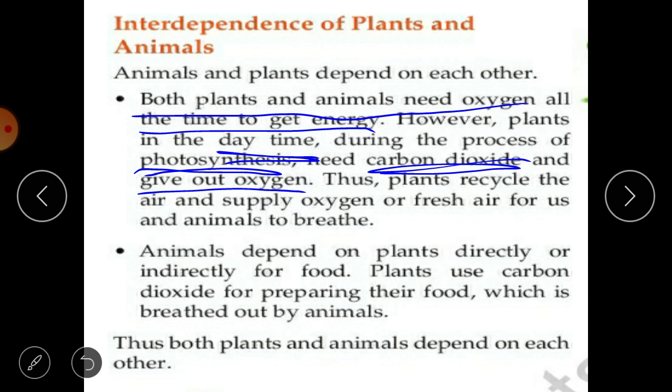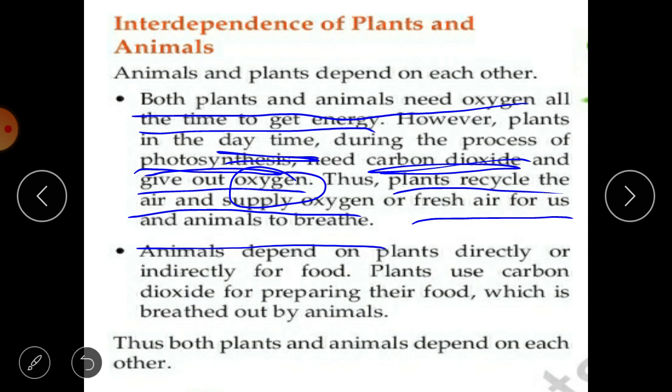At night time, plants also take oxygen to digest the food, to get energy from the food which they have prepared during daytime. My dear students, the food we eat, energy is released from that food only when oxygen is there. So at night time, plants also take in oxygen to digest or to get energy from the food that they have prepared during daytime. Thus plants recycle the air and supply oxygen or fresh air for us and animals to breathe, because they provide oxygen to us. My dear students, I hope this point is clear to you all.